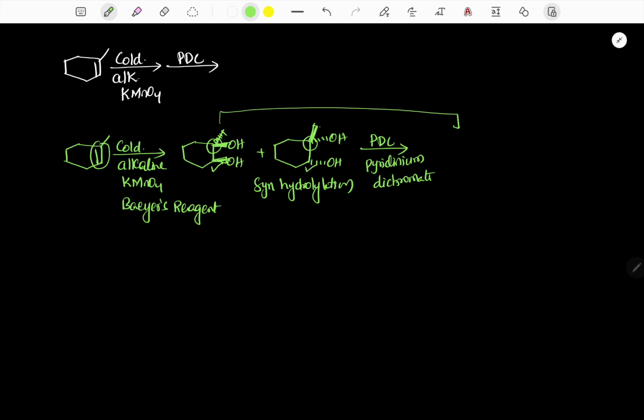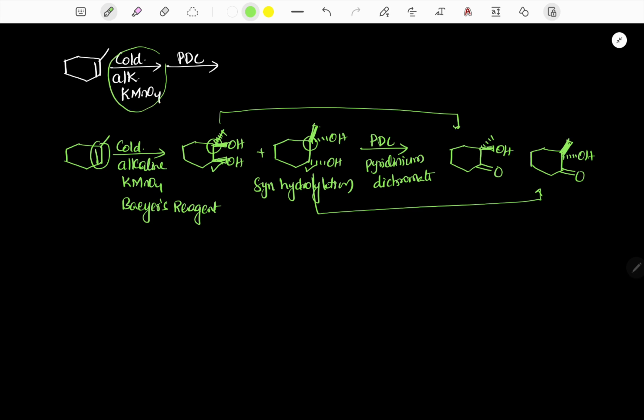So because of oxidation, we get the corresponding product like this, secondary alcohol oxidation. Now this product will be oxidized to the corresponding ketone. So this is our final product. So the first one is syn hydroxylation, then oxidation, the second one also oxidation.